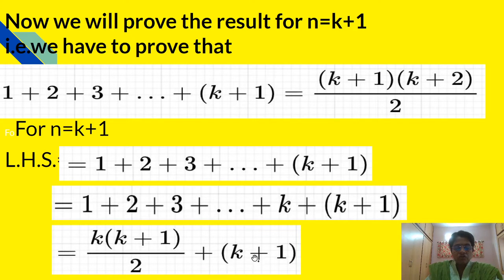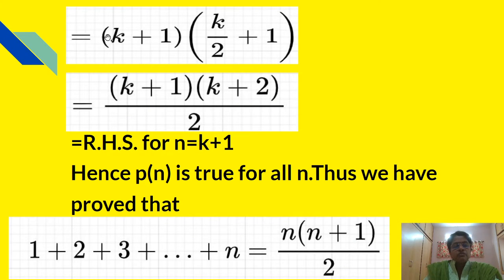Now we will take common k plus 1 from these two terms, and therefore it is equal to k plus 1 in the bracket k by 2 plus 1. Now here we will take the LCM as 2, and therefore this bracket will be k plus 2 upon 2, and therefore this total expression is equal to k plus 1 into k plus 2 divided by 2, and this is the RHS for n equal to k plus 1. That is, we have proved the result for n equal to k plus 1.